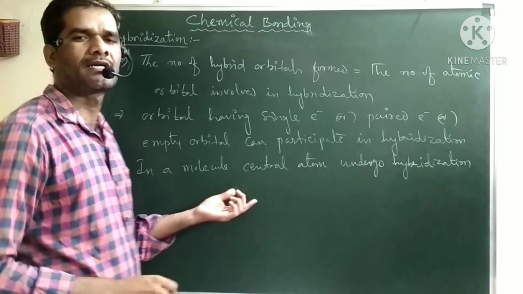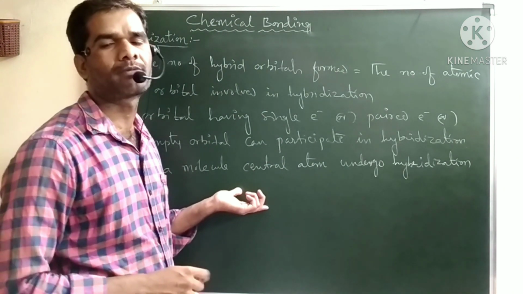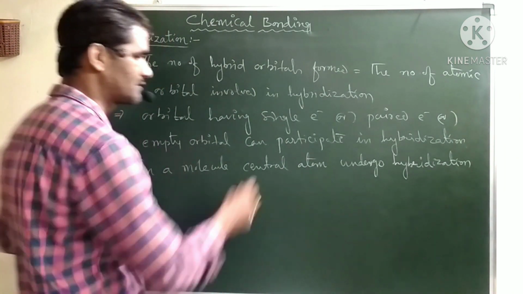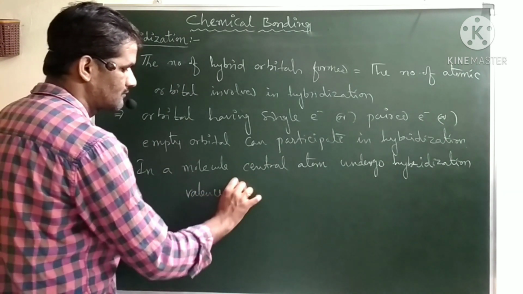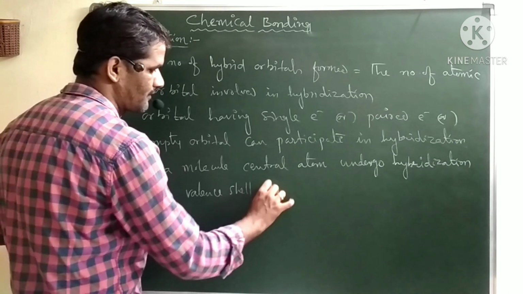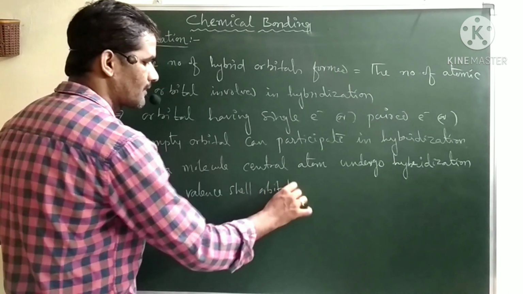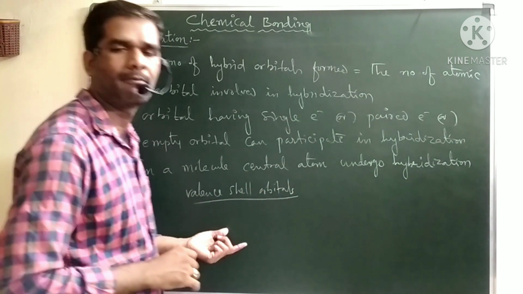And on this central atom, only the valence shell orbitals can undergo hybridization.